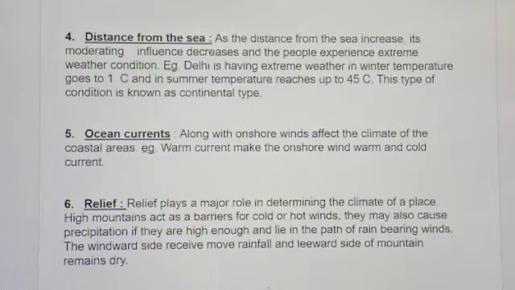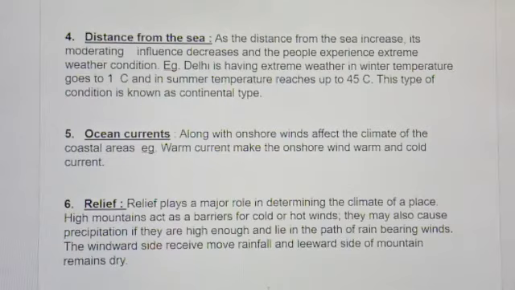Now come to ocean current. Children, in class 7th you have learned about ocean current. There are two types of ocean current, warm current and cold current. Warm currents generally originate at the equator, whereas cold currents originate at the polar region. So how do they affect the climate of coastal areas? See children, warm currents make the onshore wind warm and cold currents make the onshore wind cold.